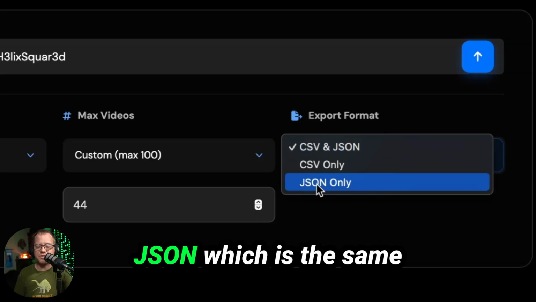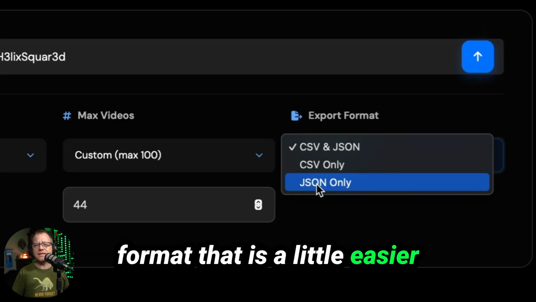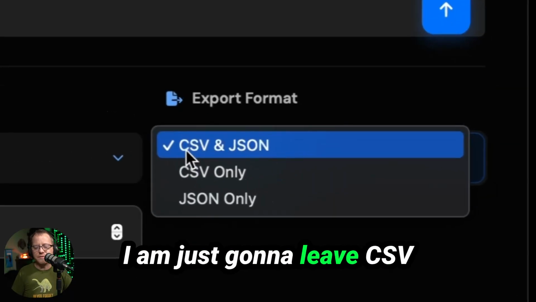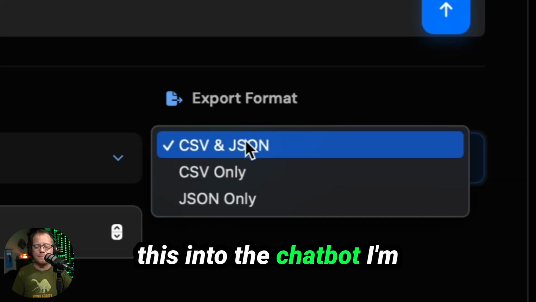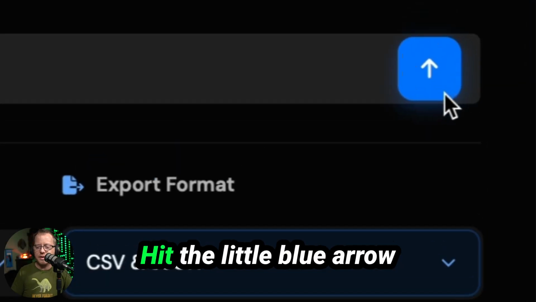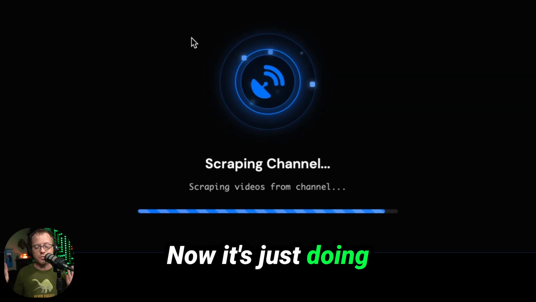You could generate a JSON, which is the same information, but put in a format that is a little easier for a computer to read. I'm just gonna leave CSV and JSON, but when I feed this into the chatbot, I'm probably going to use the JSON. Hit the little blue arrow and it will start scraping this YouTube channel. Now it's just doing it automatically.